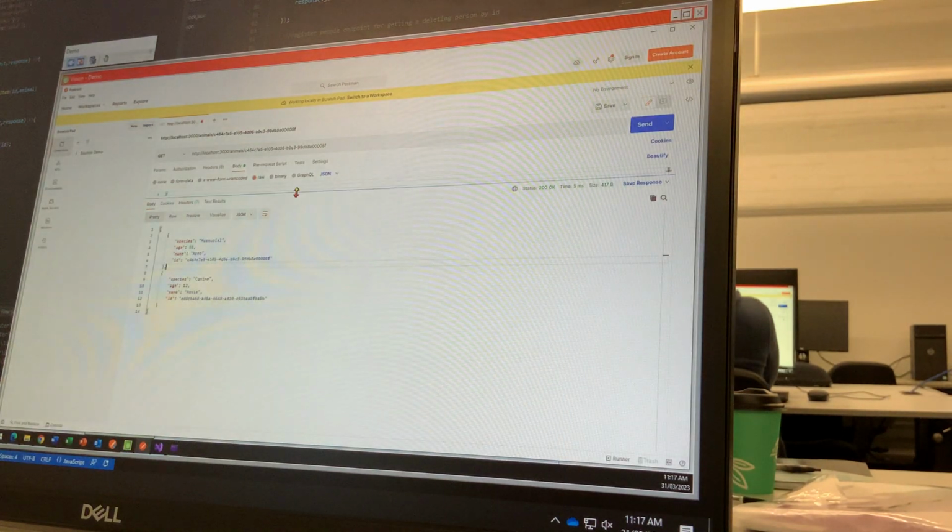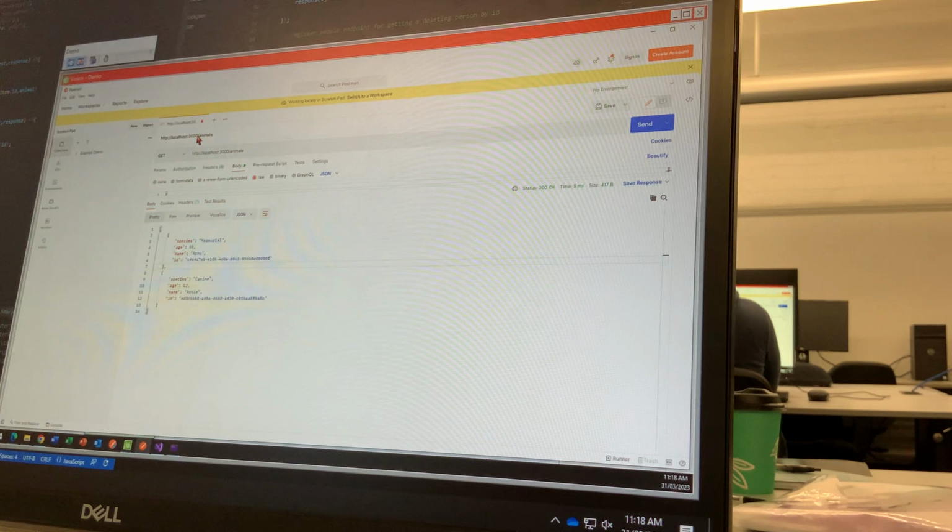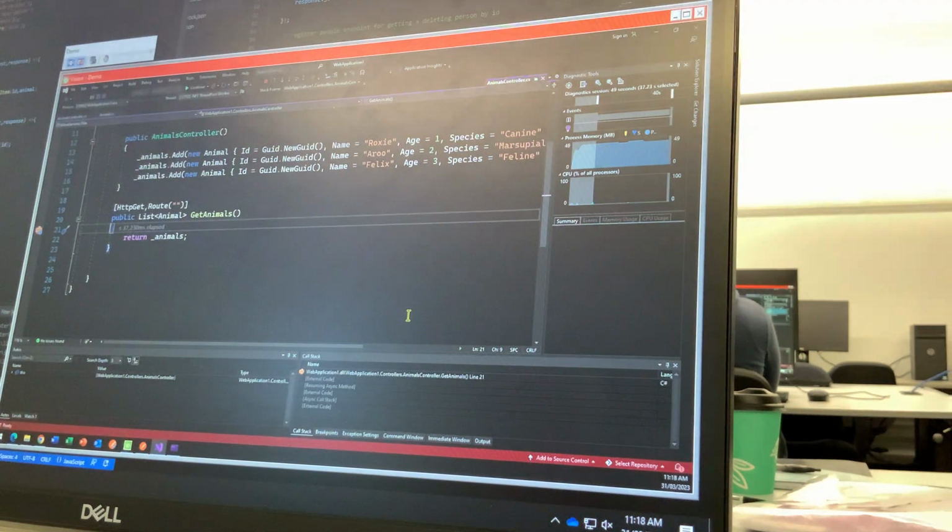But check this out. If I go here, animals get. Is that correct? Oh, but it's not. Just to show you, the URL is different. You know what I mean? It's Swagger. The URL for this is localhost. This is ASP.NET started it up at that port. Yeah, so you change it. So if I go here and I change it, see that? Because it's a different port, yeah? And I go send. Look, I've hit the breakpoint. Yep. Look.